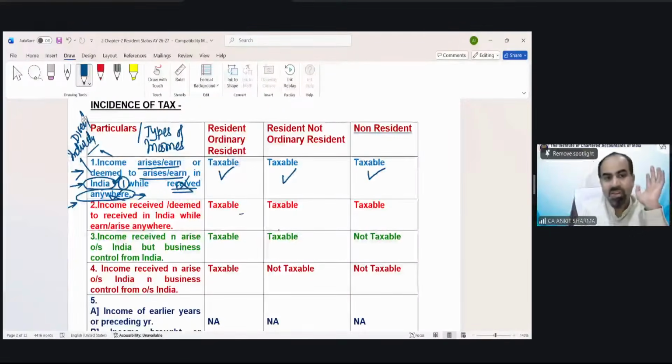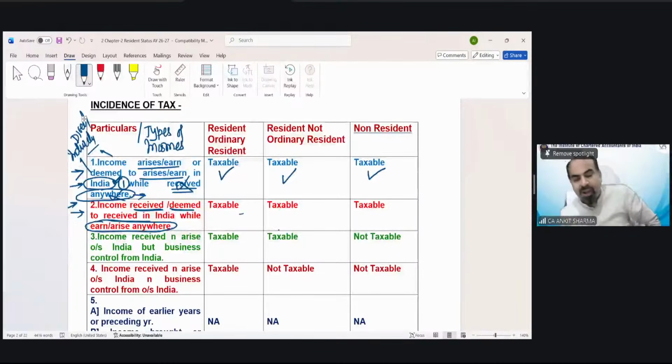Understood? The second is the reverse case. Income received or deemed to be received in India, while arising or earned anywhere. The exact reverse case. The first point was saying if you earn income in India and receive it anywhere, you have to pay tax anyway. Now the reverse case, if you receive income in India, earned anywhere, you have to pay tax. Now reverse the example. Suppose a doctor from India, an Indian doctor, went to the USA for an operation.